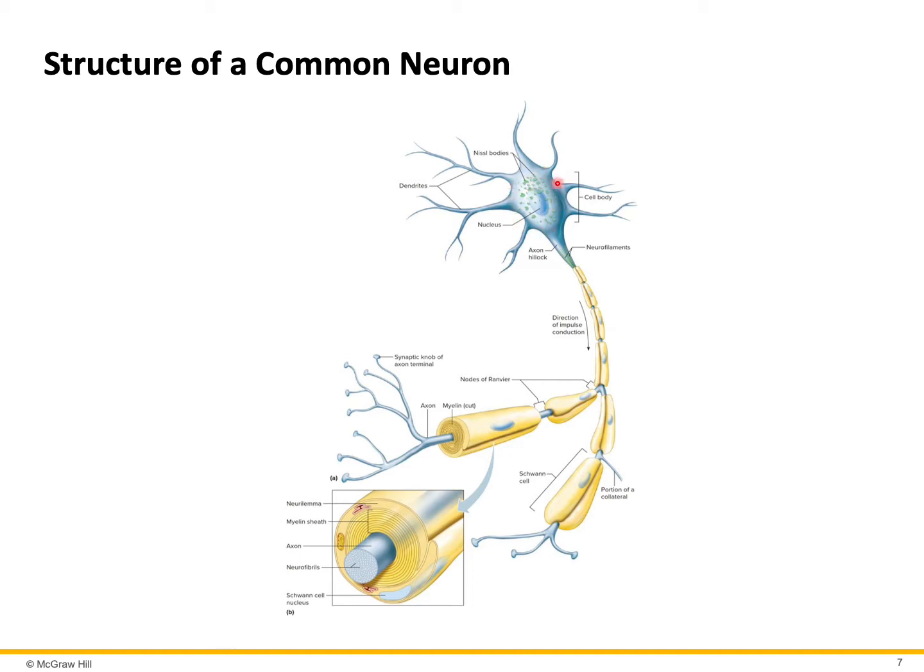From soma, you have several small extensions. These small extensions are called dendrites. And then from soma, you also have one large extension, which is called axon. At the area where axon originates is called axon hillock. So the direction of information is that the information is received by dendrites, then they get to soma or cell body, and then they move along the length of axon.